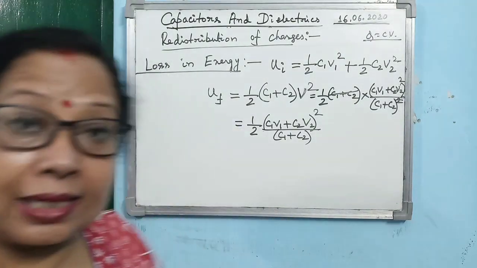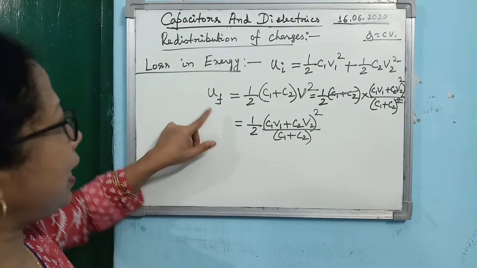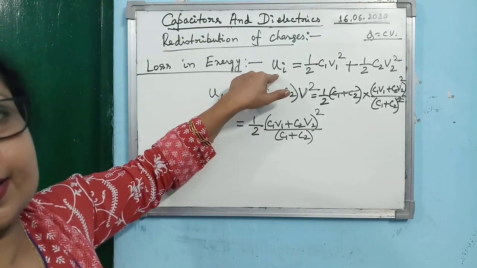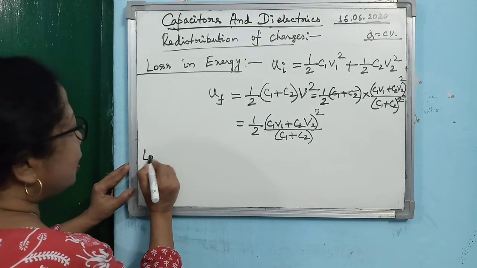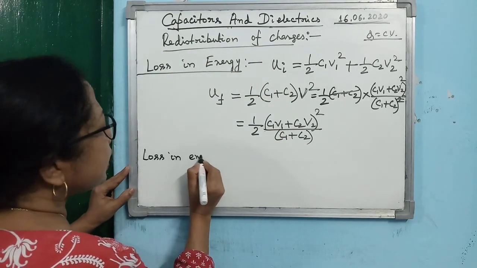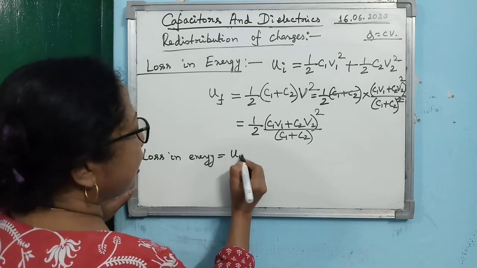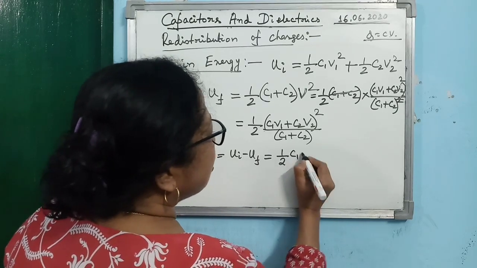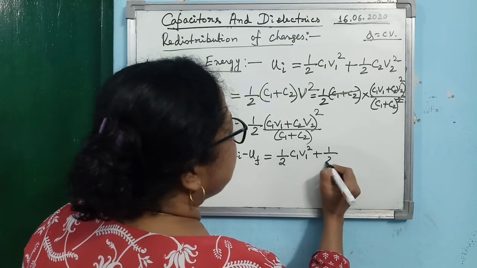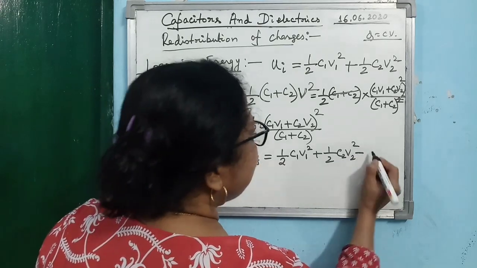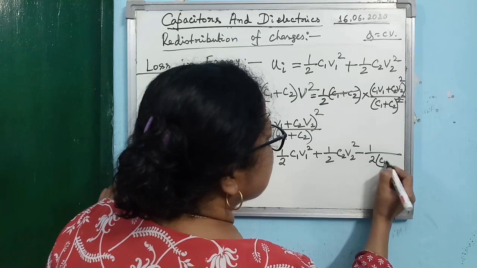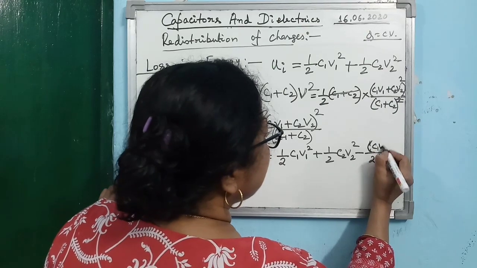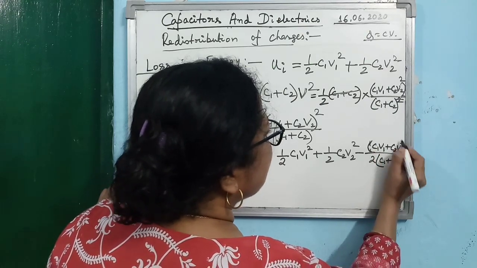So you see, as it is a loss in energy, the final potential energy will always be less than the initial potential energy. So how to calculate the loss in energy? Loss in energy will be Ui minus Uf. So after that, simple mathematics we have to do. So you are getting half C1 V1 square, then plus half C2 V2 square, minus 1 by 2 into C1 plus C2, and in the numerator you are having C1 V1 plus C2 V2 whole square.